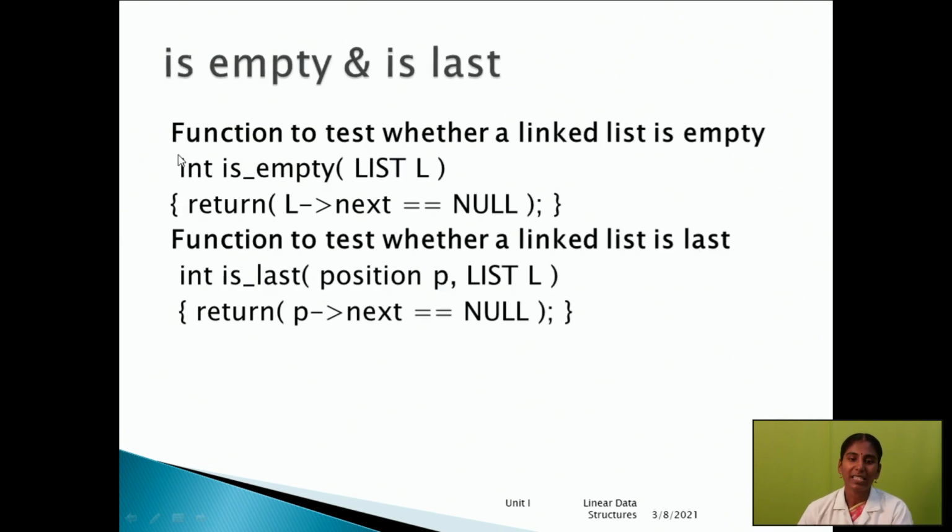Then the next one is is-empty and is-last. Here we want to check whether the list is full or not. When will you say the list is empty, and the list is full? Empty means none of the elements is present in the list, no data is available. Full means the entire space is occupied by elements. That situation is called is full.